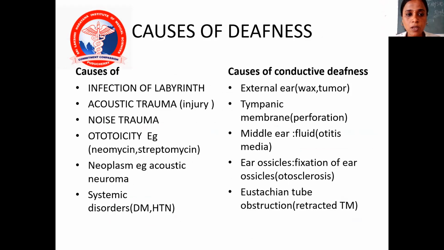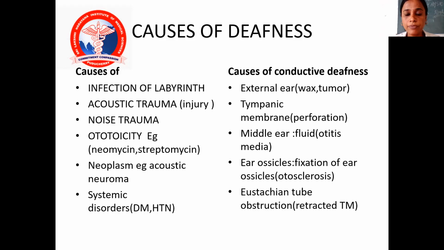Causes of deafness can be infection of the labyrinth, acoustic trauma, noise trauma, ototoxicity, for example neomycin, and neoplasm, for example acoustic neuroma, and systemic disorders. These are all causes of sensorineural deafness.